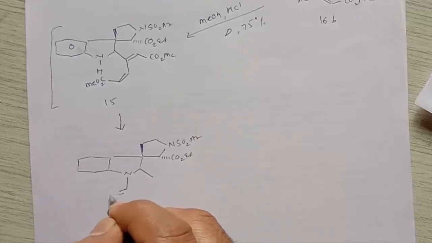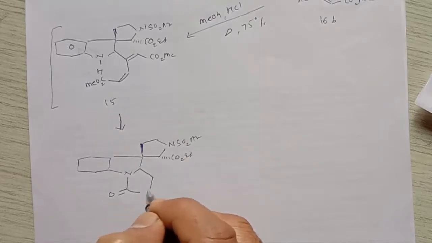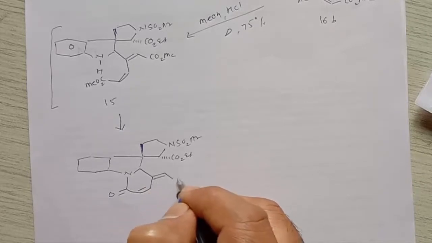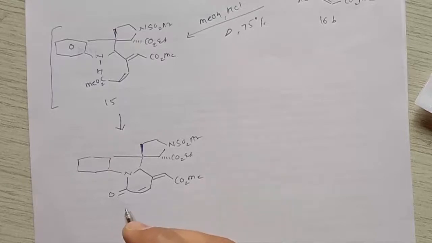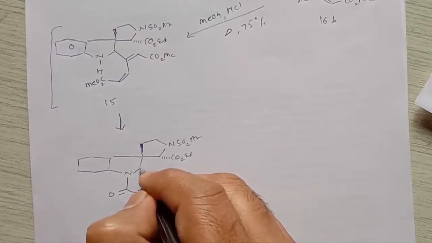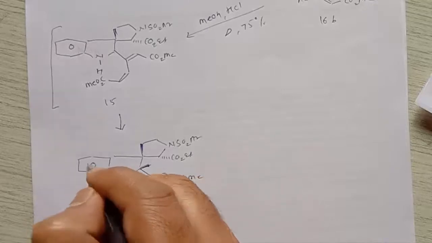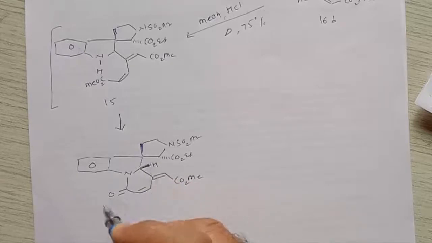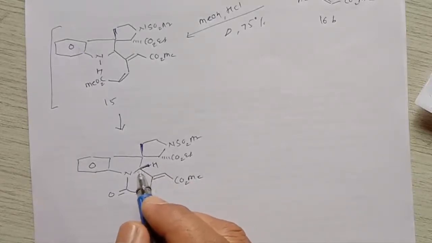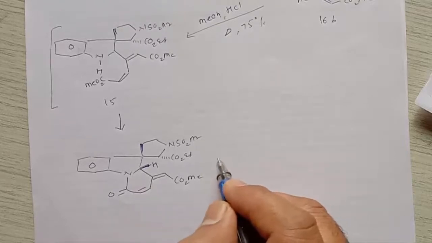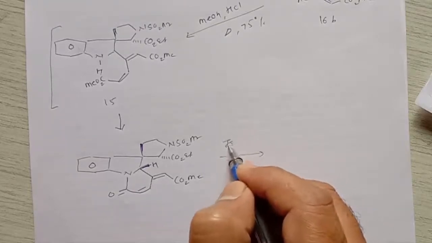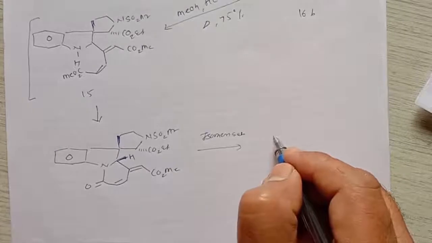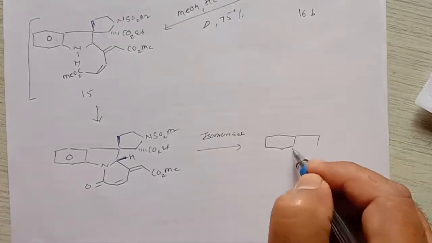Here is the carbon-oxygen double bond, then a cyclic ring will be formed, with a carbon-carbon double bond, and here is CO2Me, right? It gives formation of a stereogenic center at this position. But the stereogenic center formed here doesn't matter, because at a later stage it will disappear. So that means it undergoes isomerization. After isomerization, this stereogenic center disappears, and it gives formation of a compound like this.